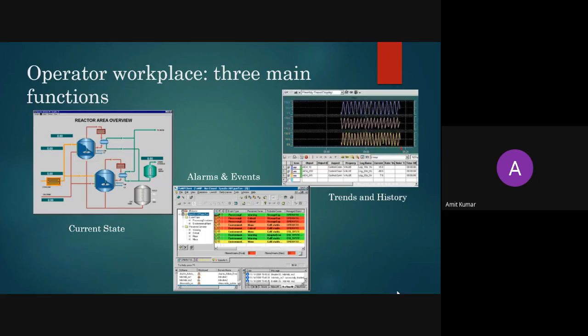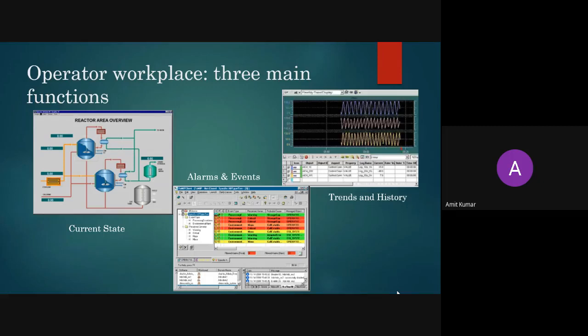So accordingly, we will generate the different alarms, and we will see the event. So how the system flow is there. If any input is triggering other operations, all those things you can see here in this event. So we have an event process, or you can see the event hierarchy over there, where you can see the dependency of the different events of your system. So you can see that thing.